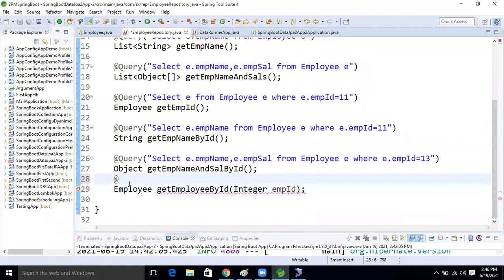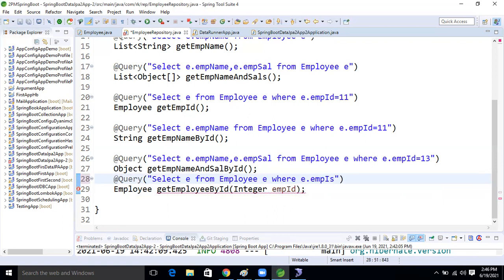At the rate Query. Inside this query we are going to write the query now. So what is the query now? Select e from Employee e where e.empId, right? empId.